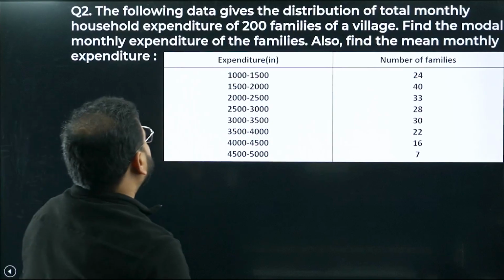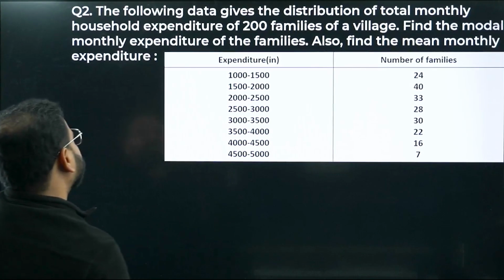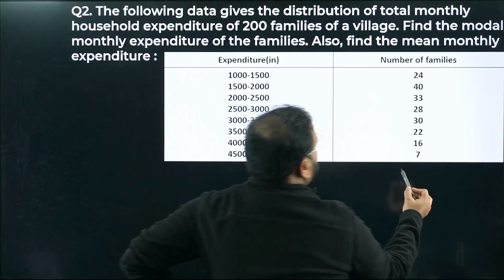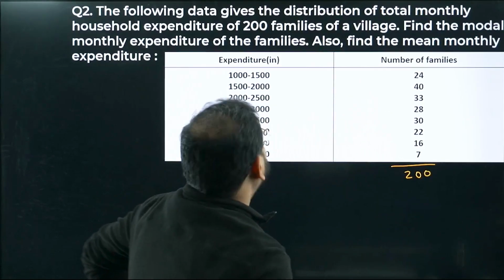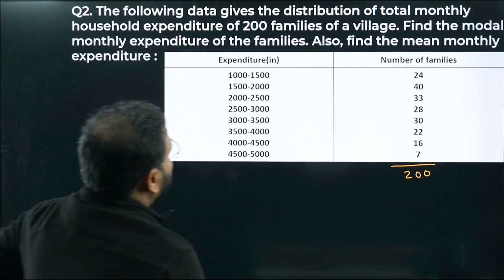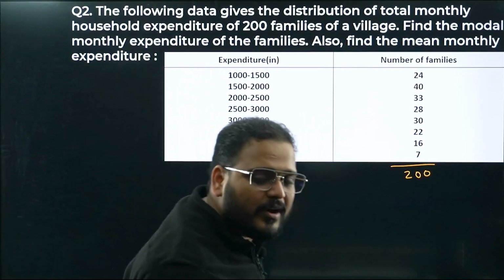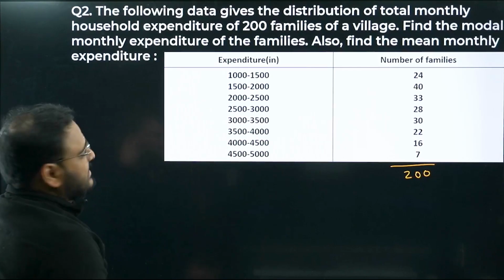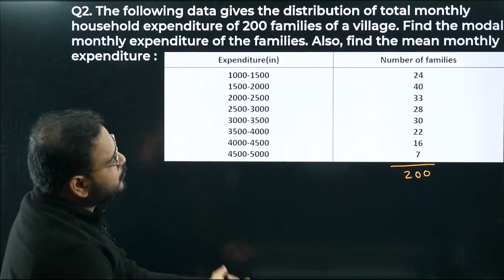Now question number 2. The following data gives the distribution of total monthly household expenditure of 200 families. Means total frequency will be what? This is given as 200. Find the modal monthly expenditure of the family. Also find the mean monthly expenditure. So to find the mode and the mean, let's find the mode first. Mean we can use what? This number is big, no? I can use the step deviation method. So I'll use step deviation for the mean. It'll be a good revision, and we'll do it for the mode.